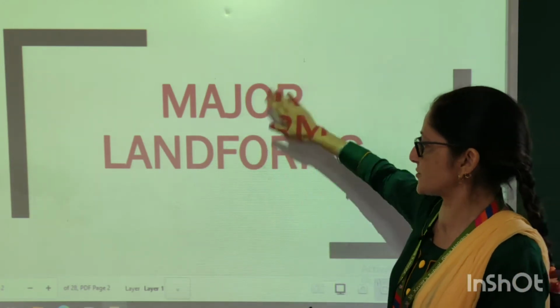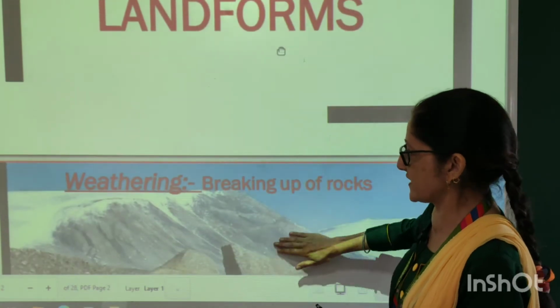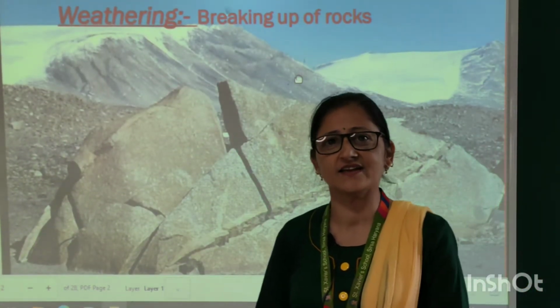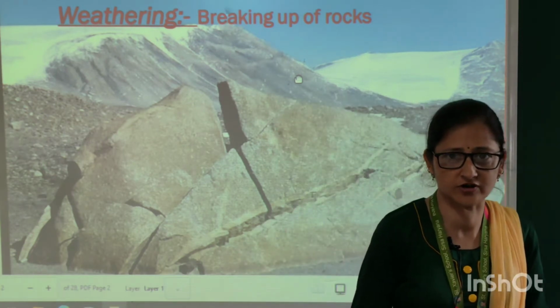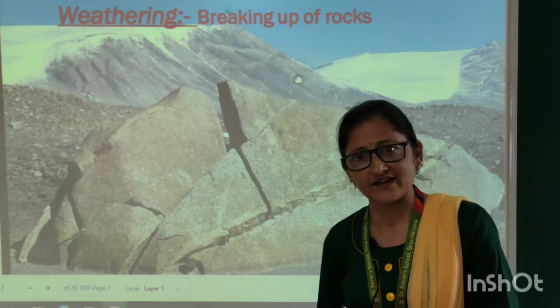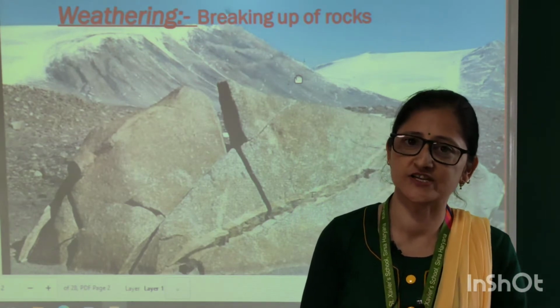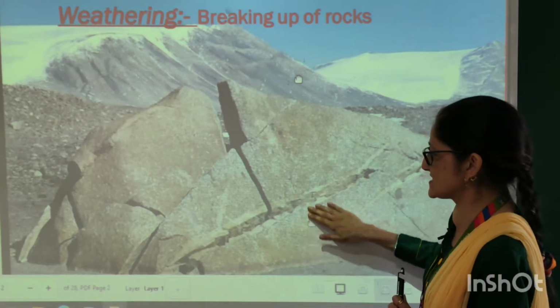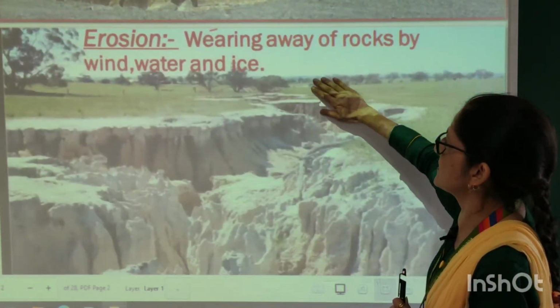First is the process of weathering. Now what is weathering? Weathering is the breaking up of rocks into various pieces. So weathering is the first process through which landforms may change. Second process is erosion.